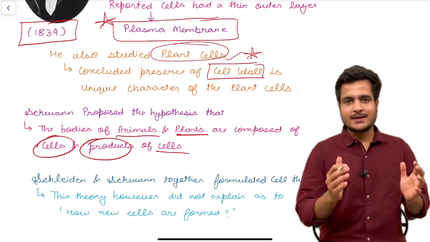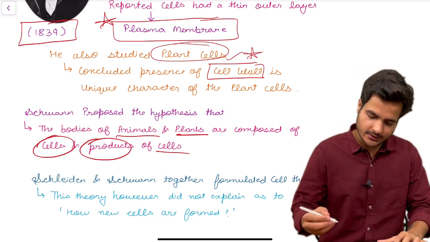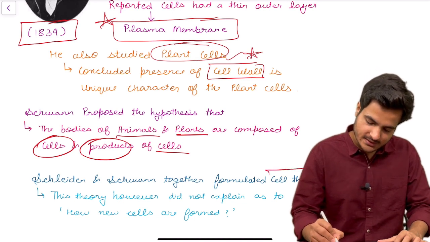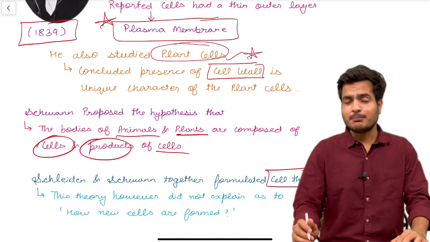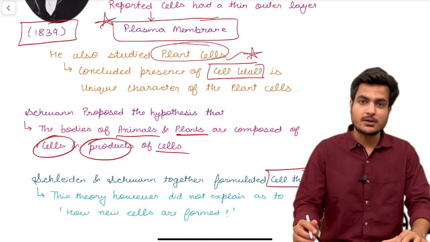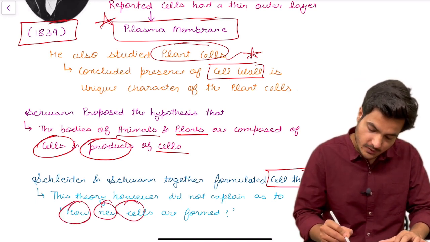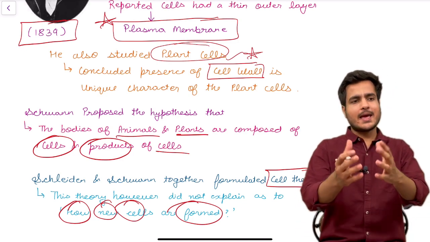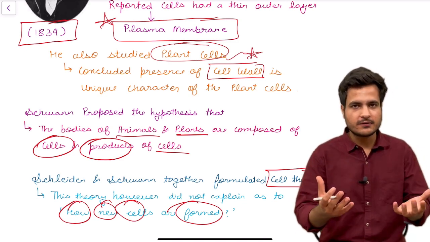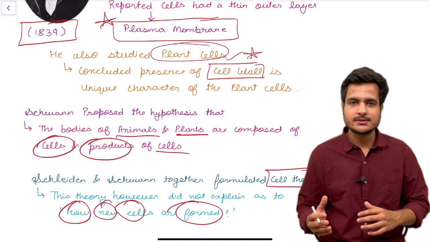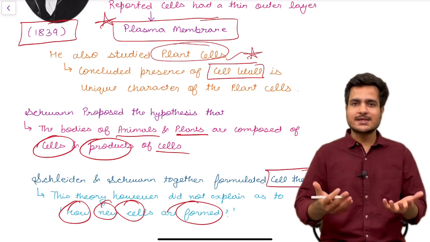Then at that time, in 1839, a cell theory was proposed. That cell theory was incomplete in the sense that it did not tell how new cells were formed. They said that animal and plant bodies are made up of different kinds of cells and products of cells, but they had no idea how these cells are formed.